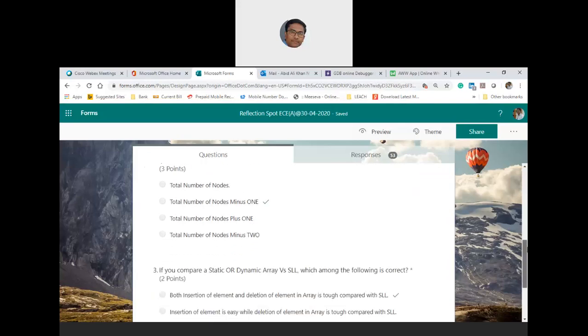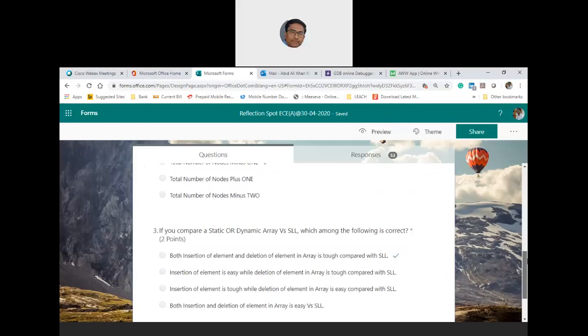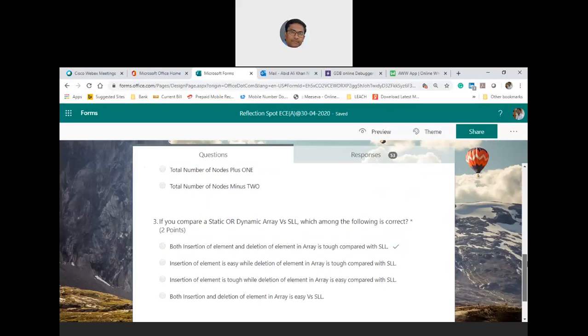Then if you compare the static or dynamic arrays versus single linked list, which among the following is correct? Both the insertion as well as deletion of the elements of the array is tough when compared with single linked list. Single linked list is extremely simple. You need to kill the connections and then establish the connections on either side, wherever there is a need of insertion or deletion.